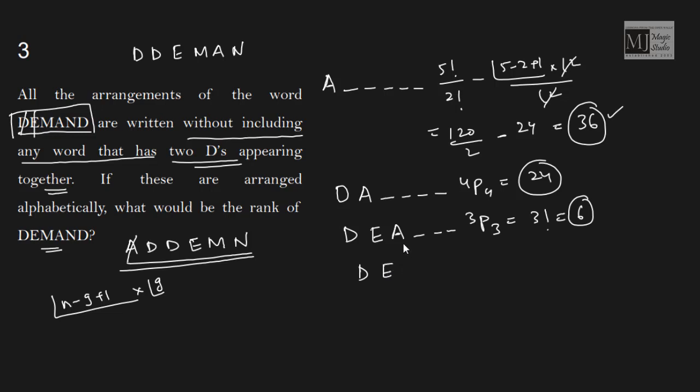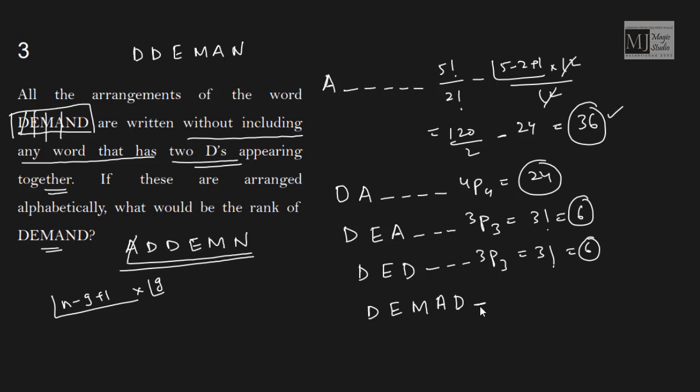Then again DE, after A we should have another D, and then 3 left. All 3 are AMN, which can be arranged in 6 ways again. Now after D, E, D, the next letter featuring in the list would be M. So we need that. We need DEM. Now after M, the next letter featuring is A. We also need A. But after A, the next alphabet featuring would be D.